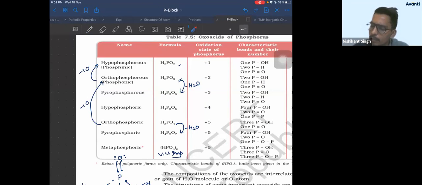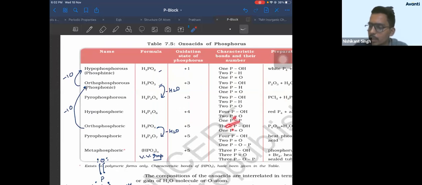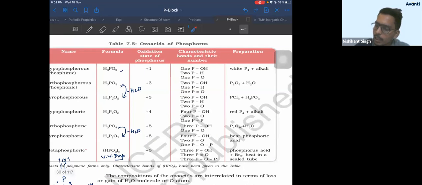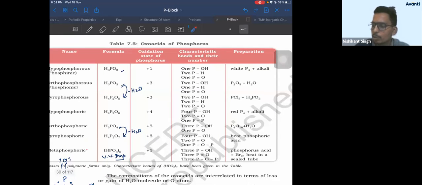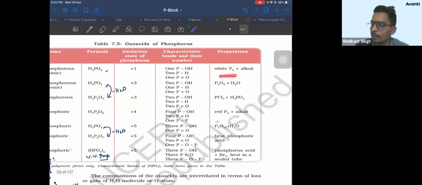Preparation is almost the same for all of them. Characteristics you can get from the structure. Preparation is almost the same for all, right? White phosphorus with alkali, right? Preparation is not so important. It has not been asked till now, okay? So it's up to you whether you want to learn it by heart or not.